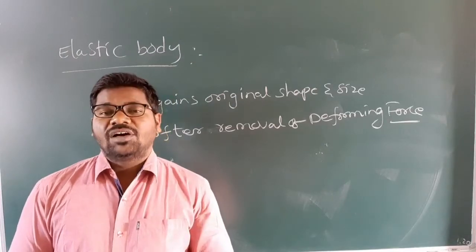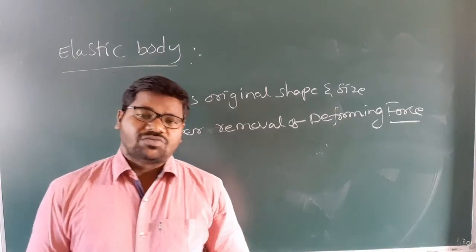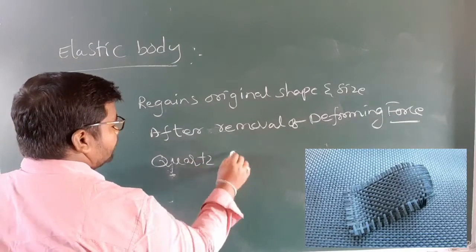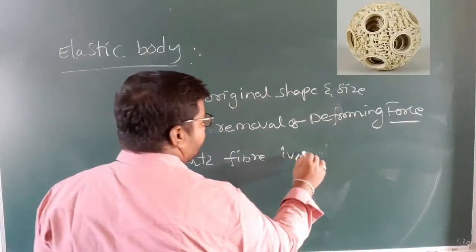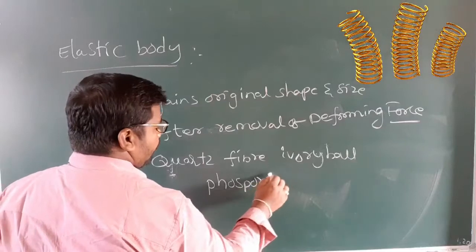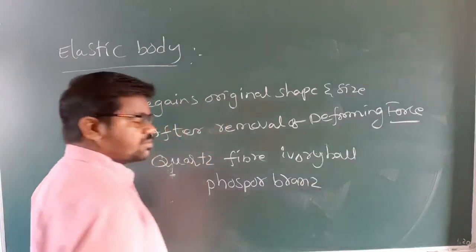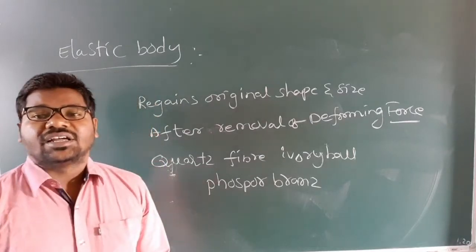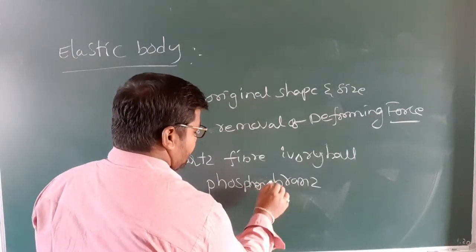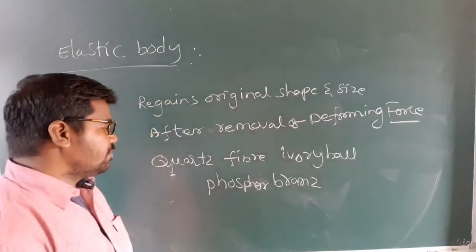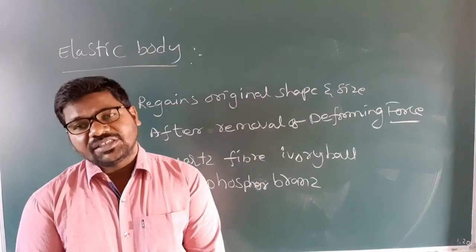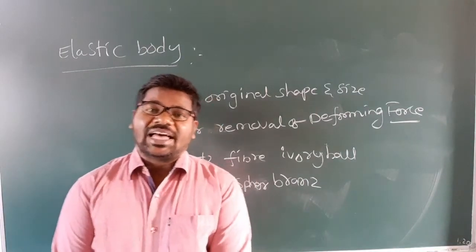So what are the examples of elastic bodies? Quartz fiber, ivory ball, phosphor bronze, etc. These are examples of elastic bodies.